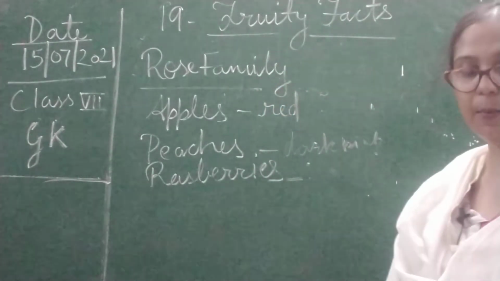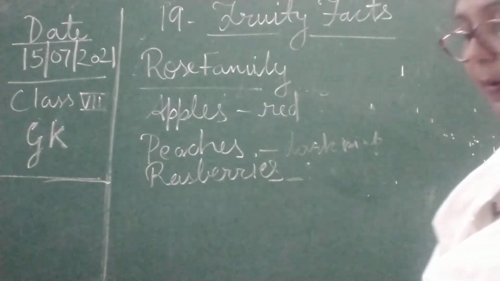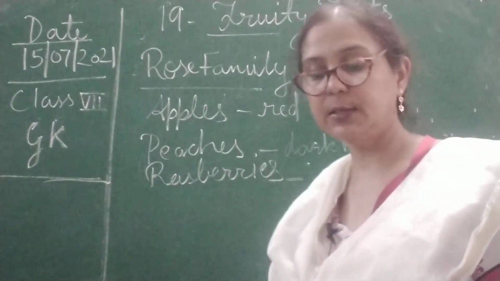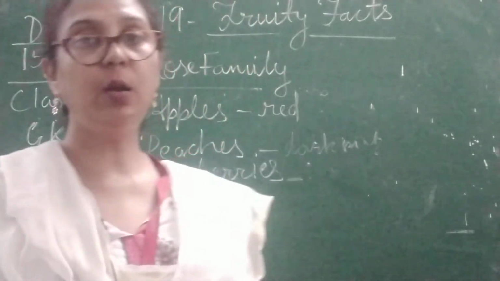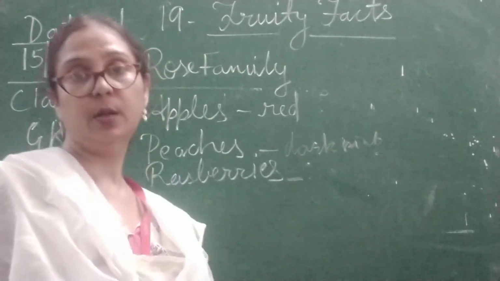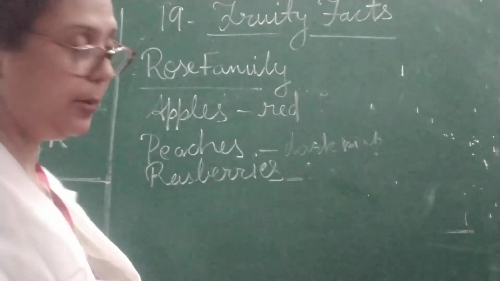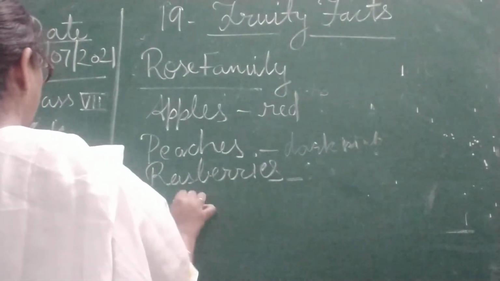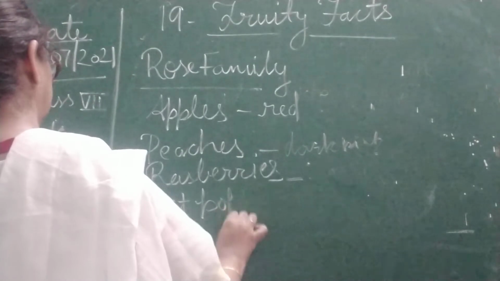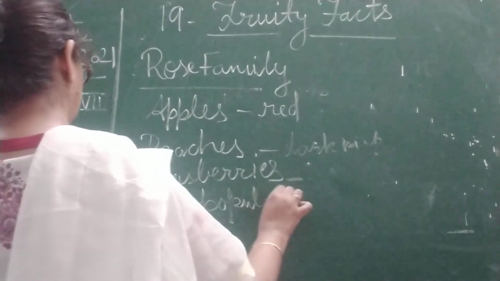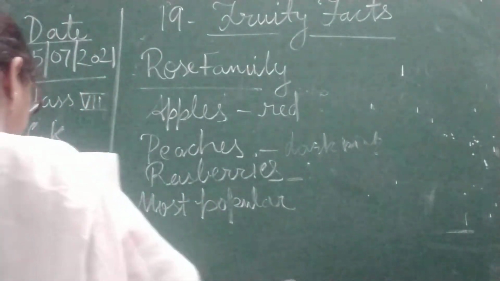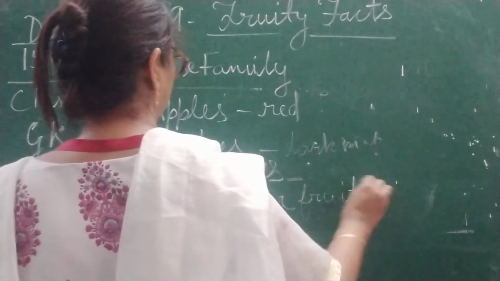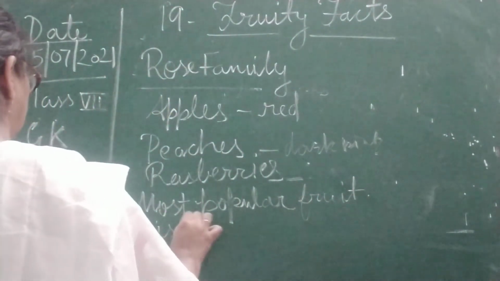Now if we talk about the world's most popular fruit, it is tomato. As you all know, tomato is a fruit, it's not a vegetable. So here the most popular fruit is tomato.